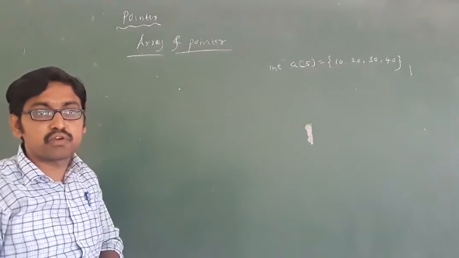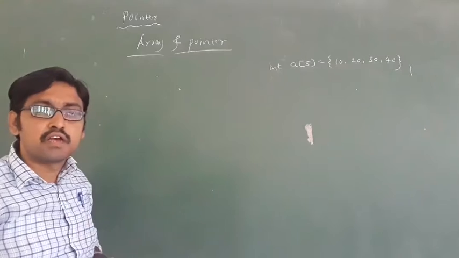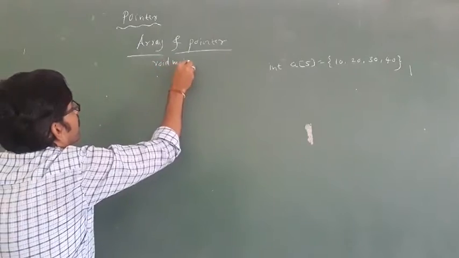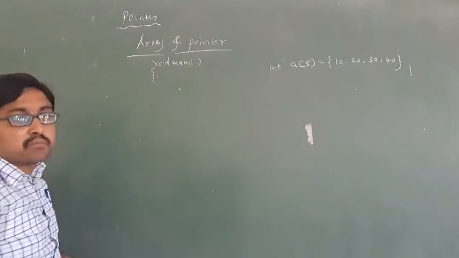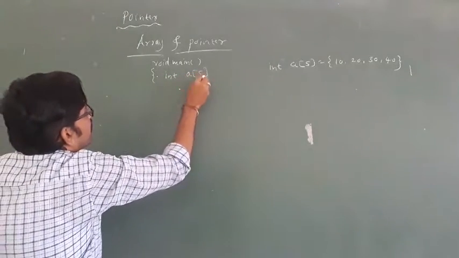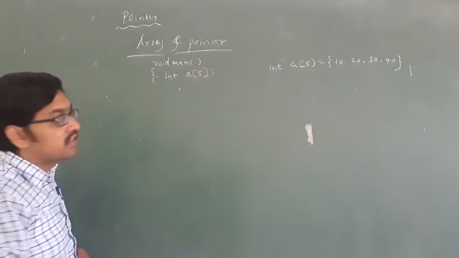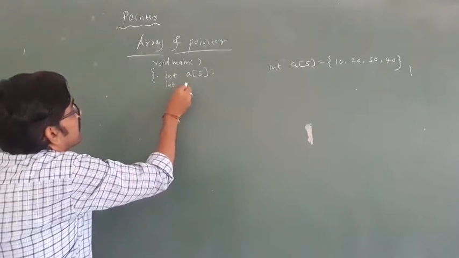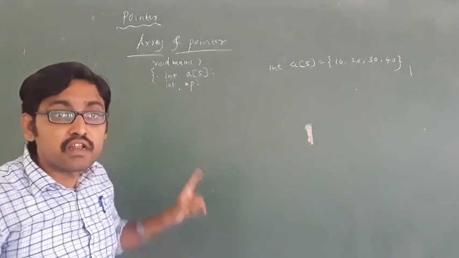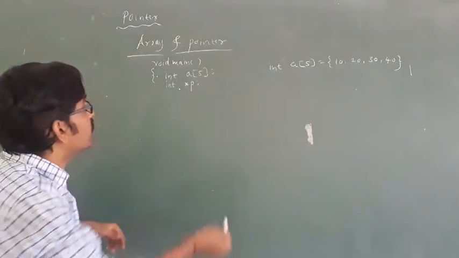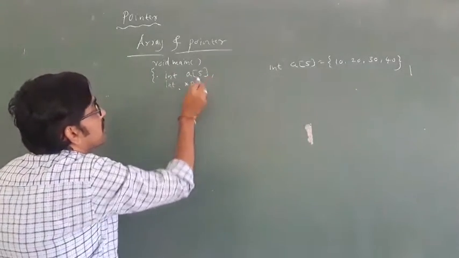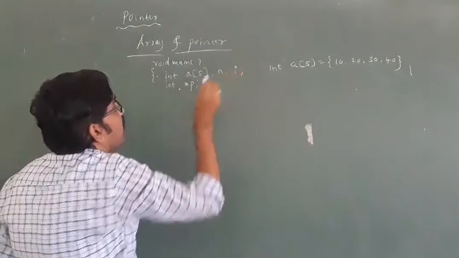Okay, I am writing one program without class. Simply I am writing one program taking void main, directive hash include string.h, conio.h, then void main. I am taking one array A of 5. Okay, A of 5. Then I am taking one pointer star p, or you can take ptr also, star p or star ptr. Then now how to assign? Then you know ptr. Then when there is an array, I will tell you: in an array there will be n and i commonly.